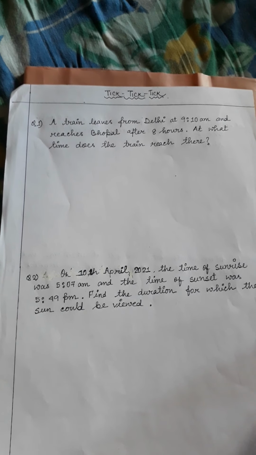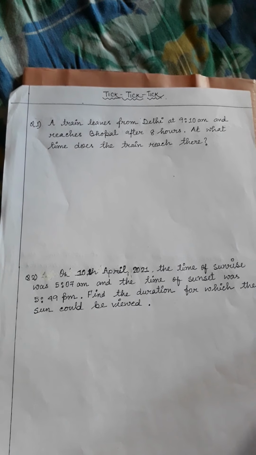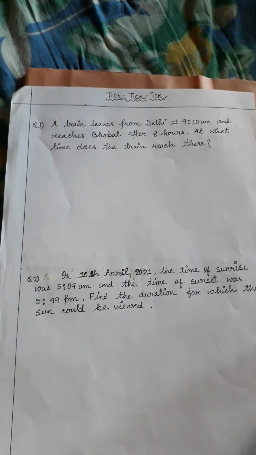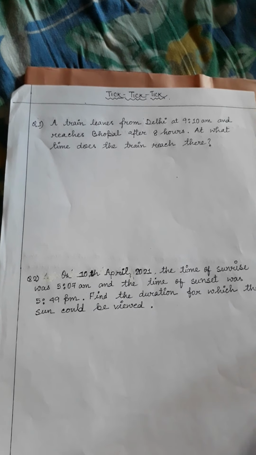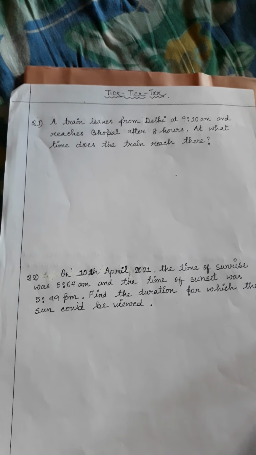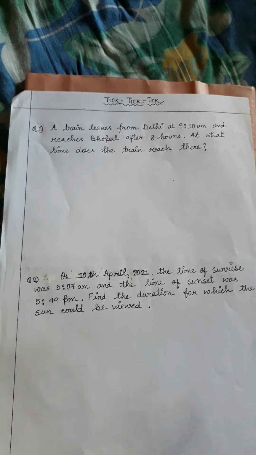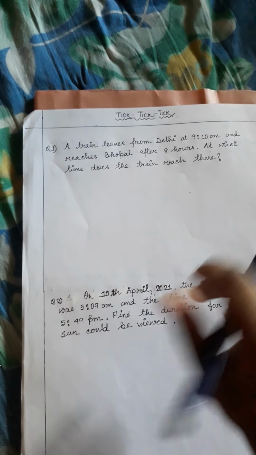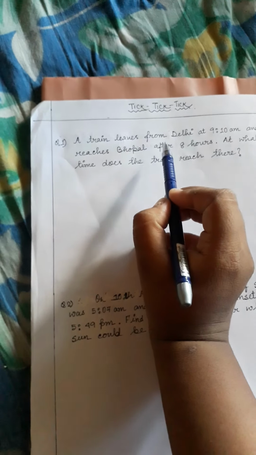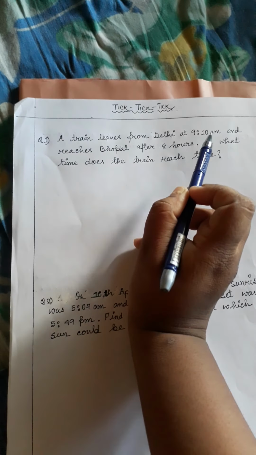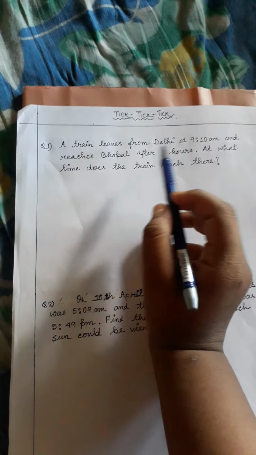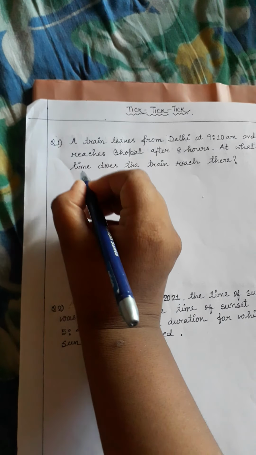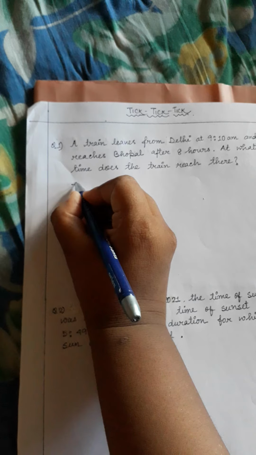A train leaves from Delhi at 9:10 a.m. and reaches Bhopal after 8 hours. At what time does the train reach there? So there is a train which leaves from Delhi at 9:10 a.m. and it reaches Bhopal after 8 hours. So we have to find out at what time the train reaches there. So at first we will write the statement in this way.